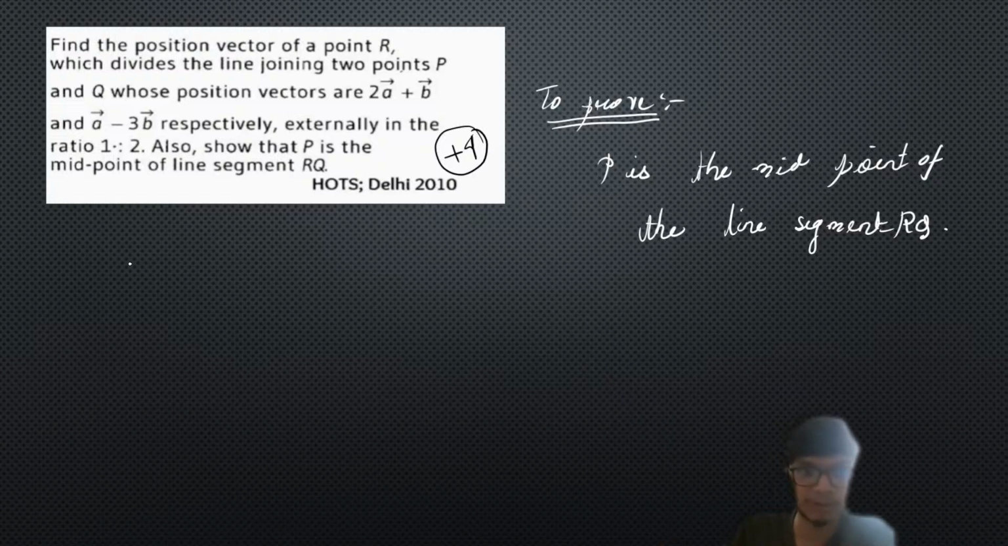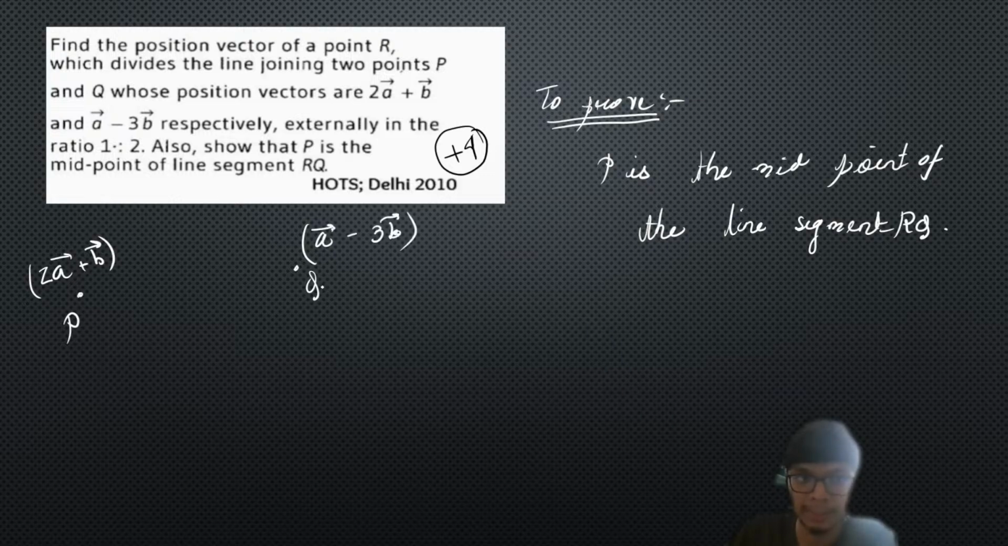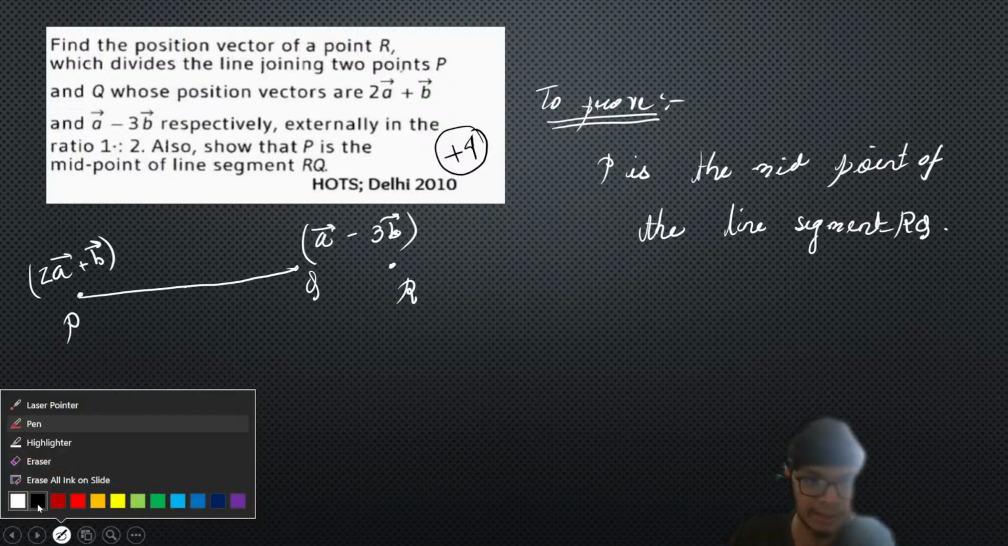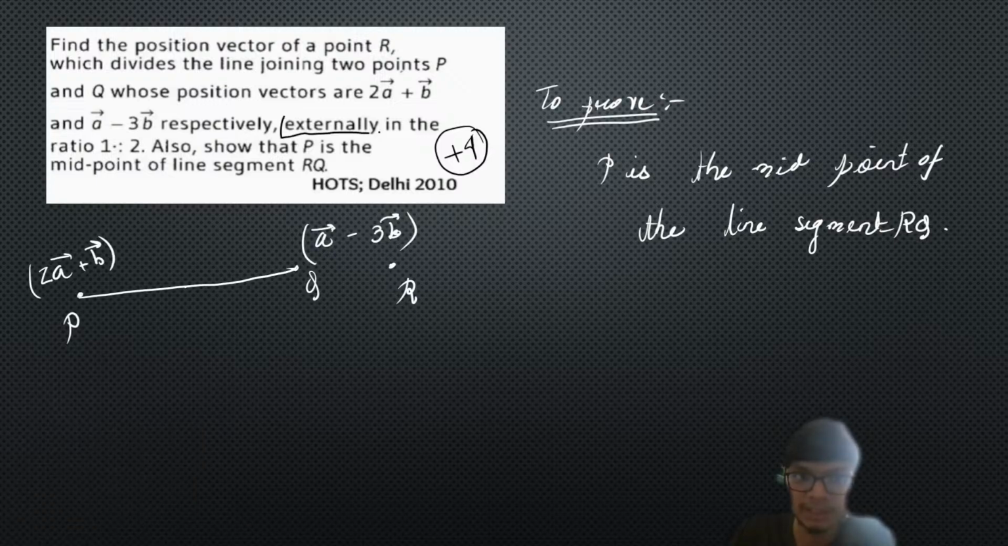Now let us try to understand what this problem mentions. It is mentioned that point P and point Q are given points with the position vectors 2a vector plus b vector, and point P is given as a vector minus 3 times b vector as the position vector. Now we need to find the position vector of point R which divides the line joining the two points P and Q, whose position vectors are given, externally. It is dividing externally, right? So we just have to use the external division formula, in the ratio 1:2.